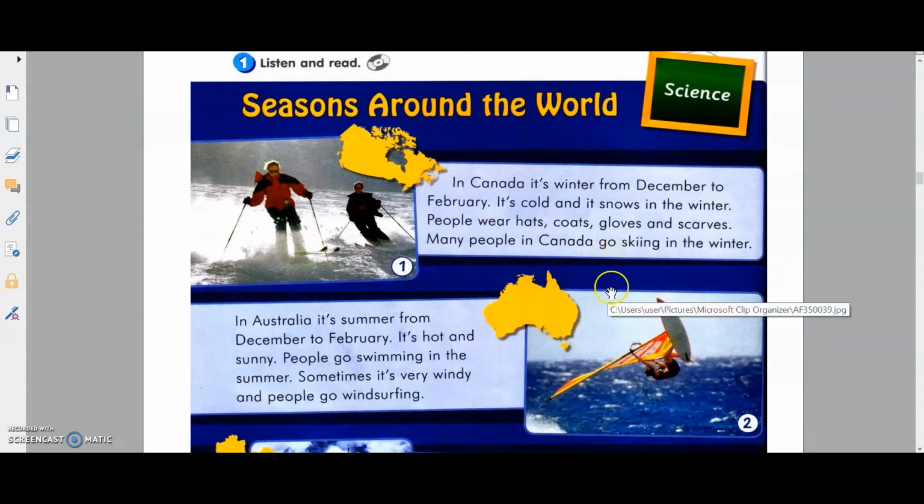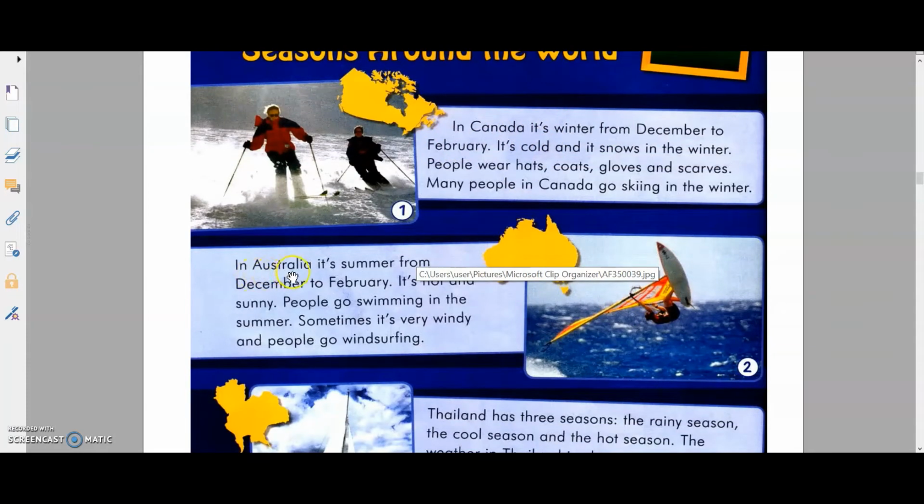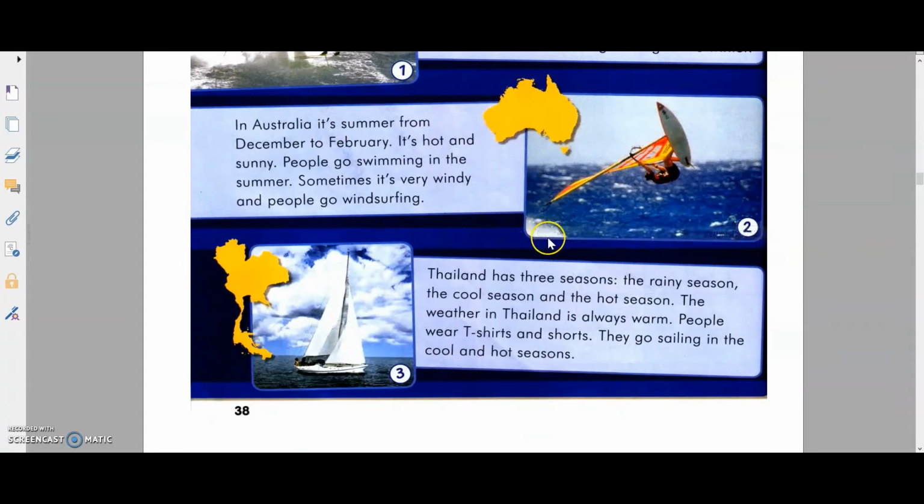Last week we talked about seasons around the world. For example, in Canada, they are having winter from December to February. During winter, it is cold. In Australia, they are having summer from December until February. Same months, but Australia is having summer, it's hot, while Canada is having winter, it's cold. And Thailand has rainy season, cool season, and hot season, just like in Malaysia.